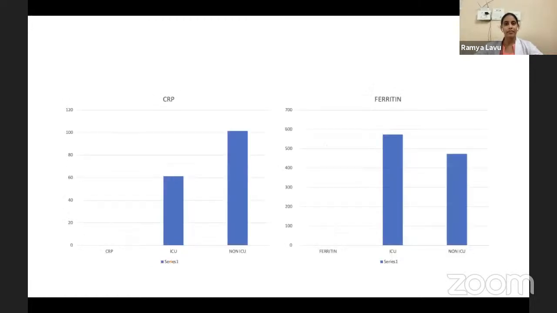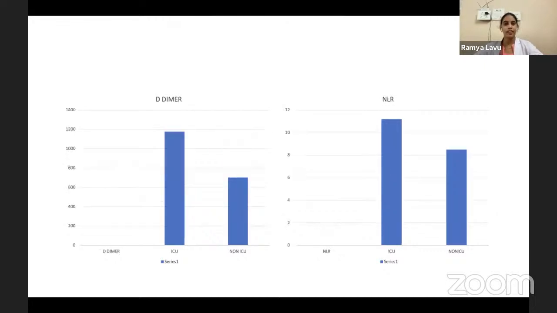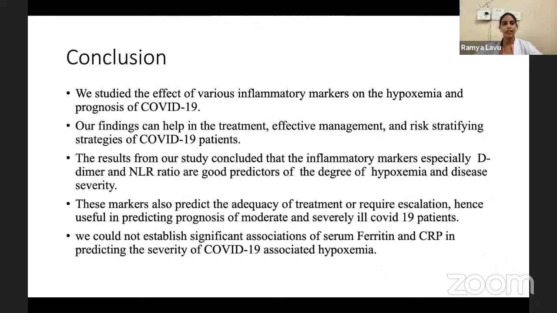And these are the bar diagrams showing CRP in NIV group and SpO2 group. And these are the ferritin levels showing in ICU group and non-ICU group. And this is a bar diagram showing D-dimer values in the NIV group and the supplemental O2 group. And this is the NLR ratio showing in NIV group and SpO2 group.